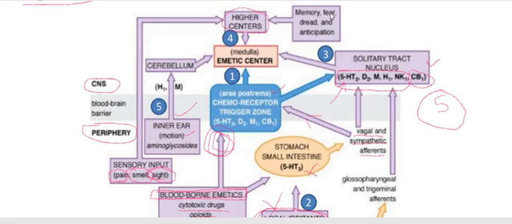And also, if you get fear, if you are anticipating vomiting, or if you are losing memory, all these conditions, or anticipation, stimulate the cerebral cortex higher center, and as a consequence stimulate the vomiting or emetic center, which by its reflex action leads to vomiting.